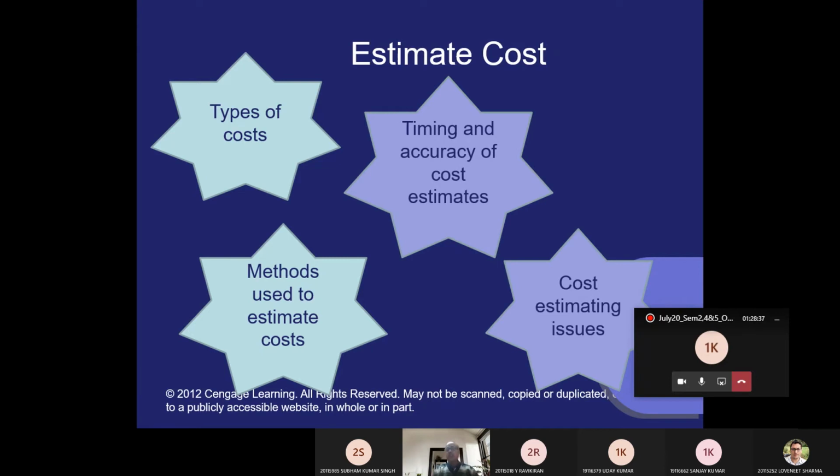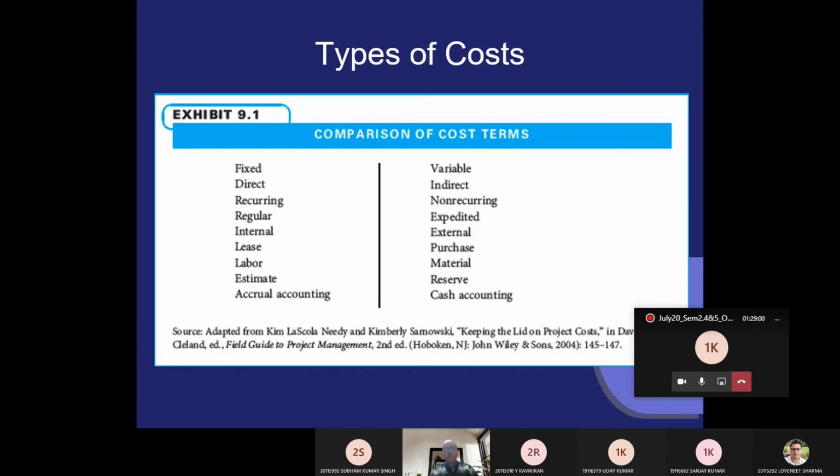All 4 are the star things which are given on the PowerPoint slides. Type of cost, whether your cost is a fixed type, variable cost, all these things are there or not. What methods we have to use to estimate the cost, we will talk about. And timing and accuracy of the cost estimation, and cost estimating issues. These are the 4 important things as a project manager or a manager we must know.